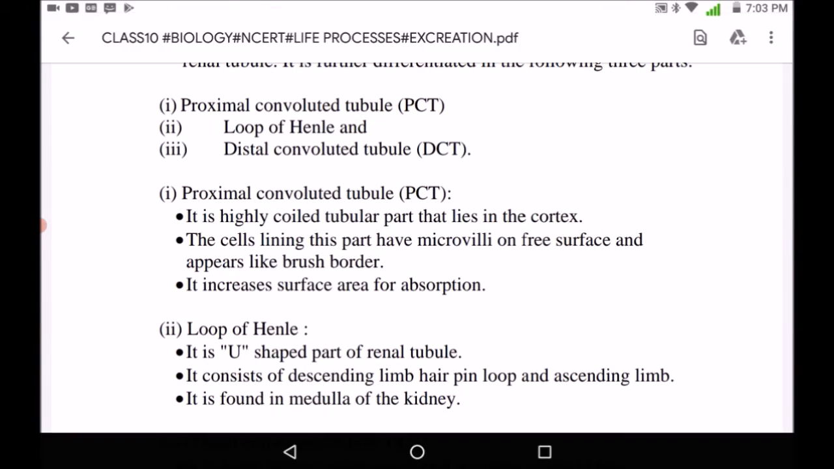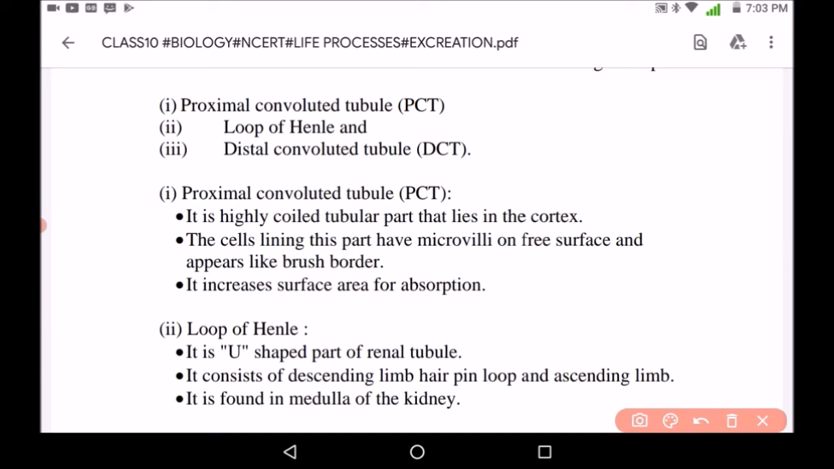Next is renal tubule. The renal tubule is divided into three parts. First is proximal convoluted tubule, that is PCT. Second is loop of Henle. Third is distal convoluted tubule. Now we should know the function of each and every part.